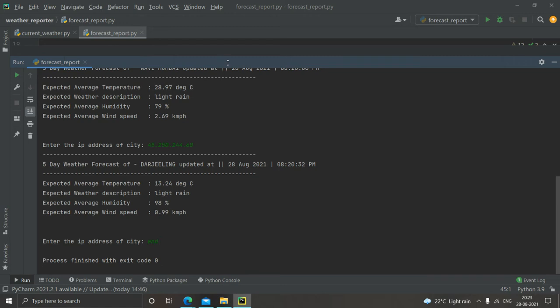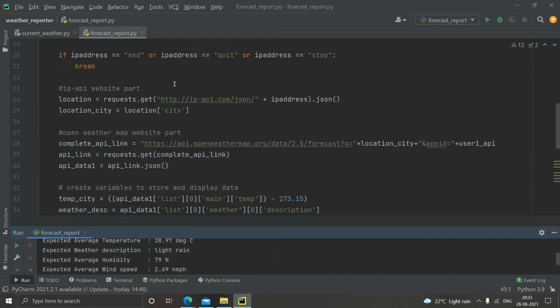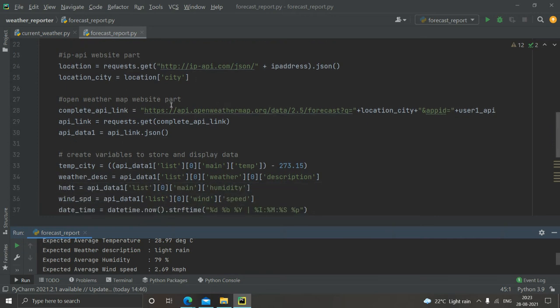That's it. The process stopped. Basically the first part is getting the city name location from the IP API website. Here you give the website name and the IP address as input, and you will get the whole response, out of which we use only the city part of the location, location underscore city.